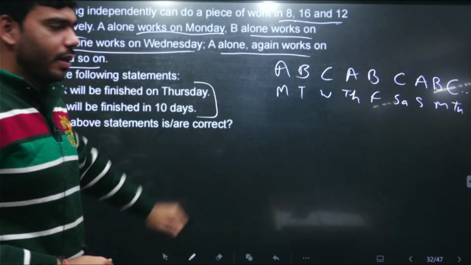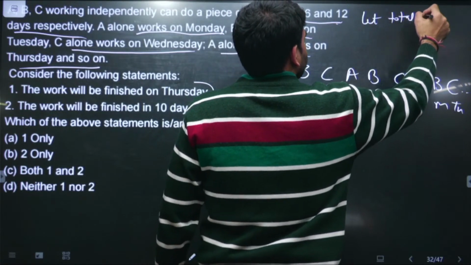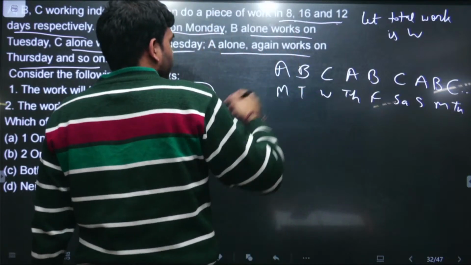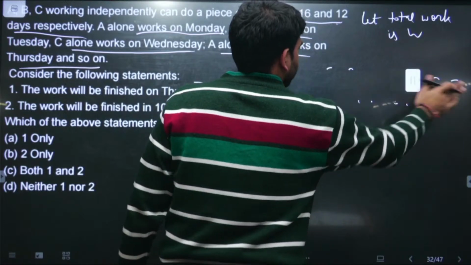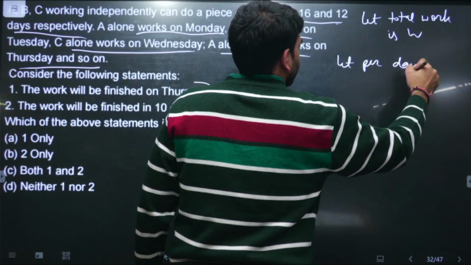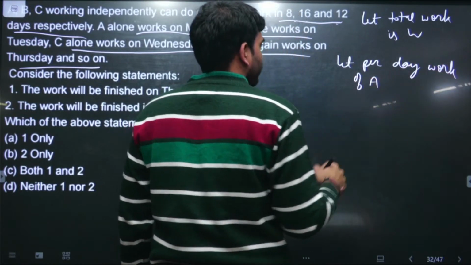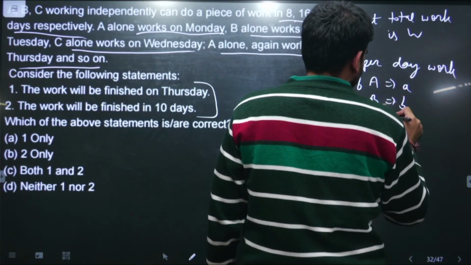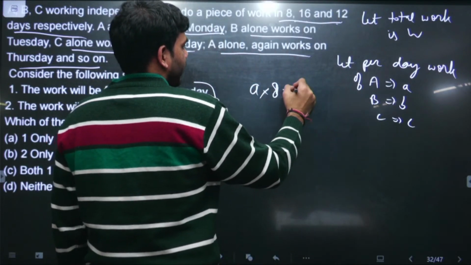Simple question. In this also we will do the same thing. Let the total work to be done be W, and let the per day work of A be A, per day work of B be B, and per day work of C be C. We know that A working for 8 days can complete this work.